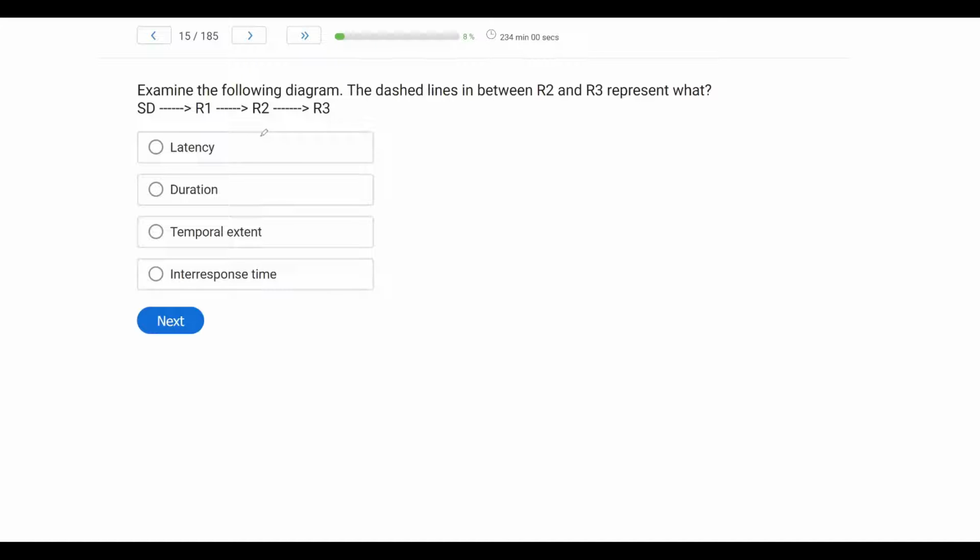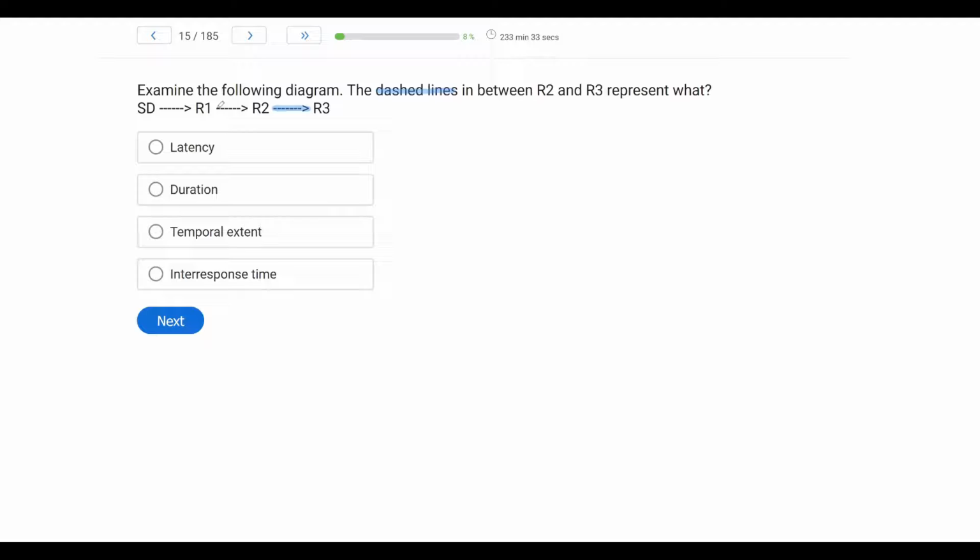Once you look at this diagram, try to picture it in your head moving forward. So we're looking at the dashed lines between R2 and R3. So we're looking at this right here. Now, we go from our SD to response 1. What would we call the time in between SD and response 1? Well, that's going to be our latency. Latency is the time in between the SD and the first response.